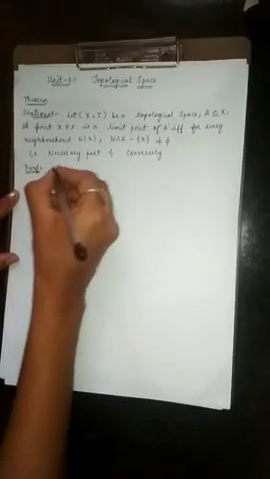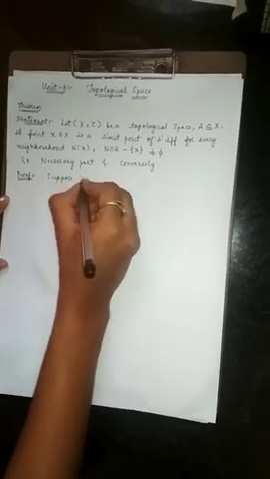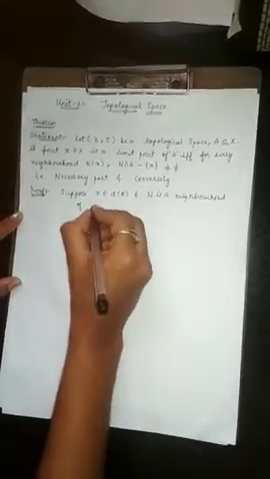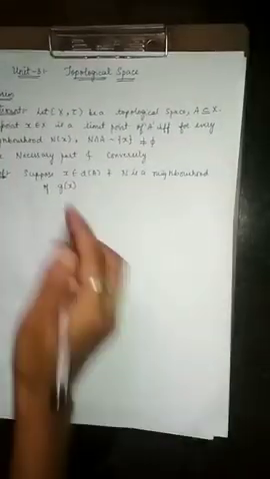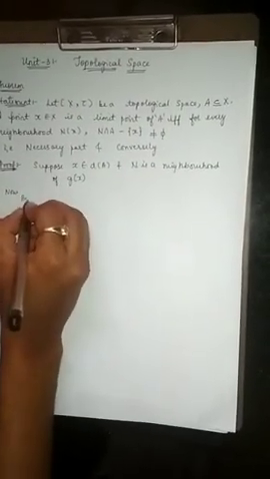Proof: suppose x belongs to D of A and N is a neighborhood of x. Now, first part of the theorem, by data we have: